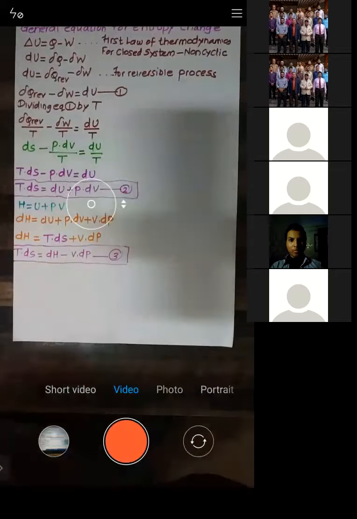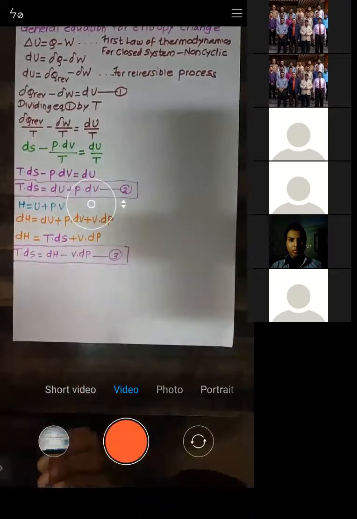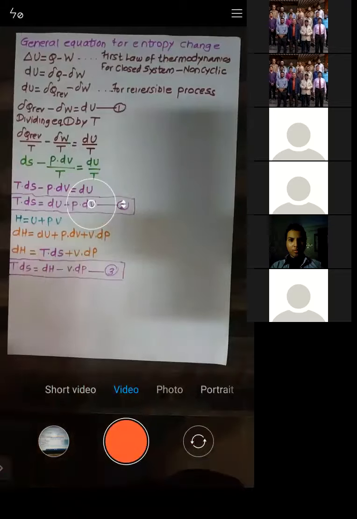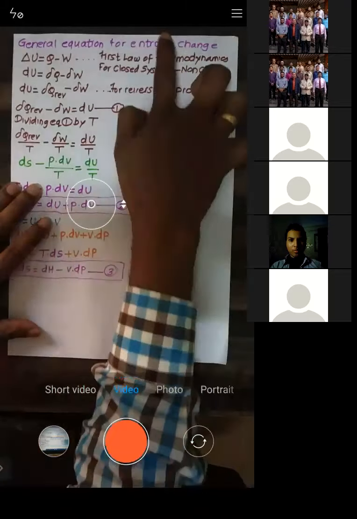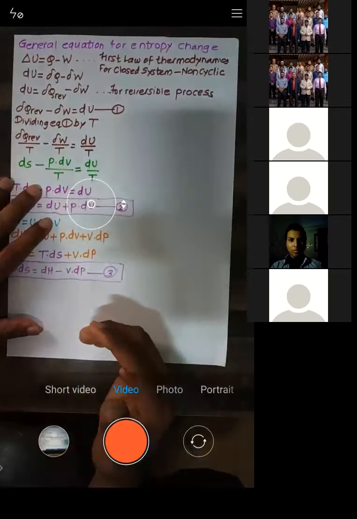Let us move ahead. This was only the expression for TdS, but we are not interested in TdS. What we want is the entropy change. What is the change in entropy?